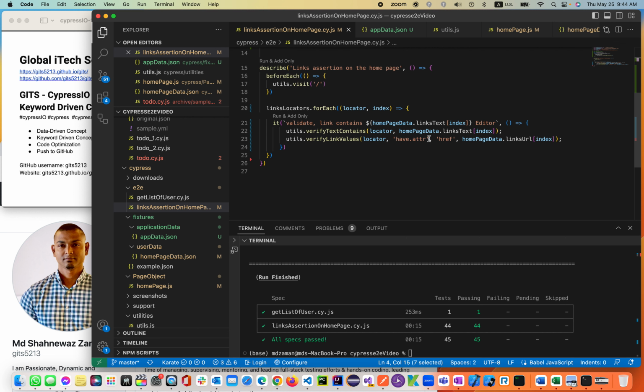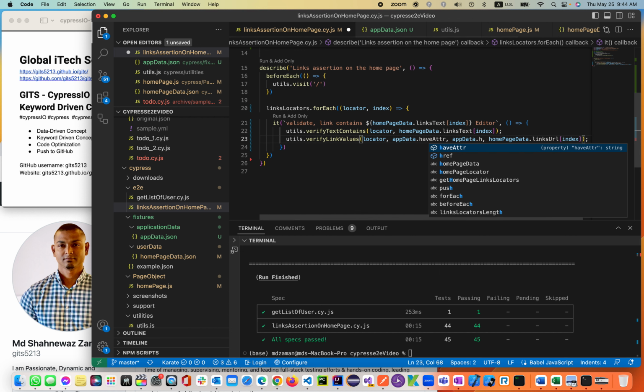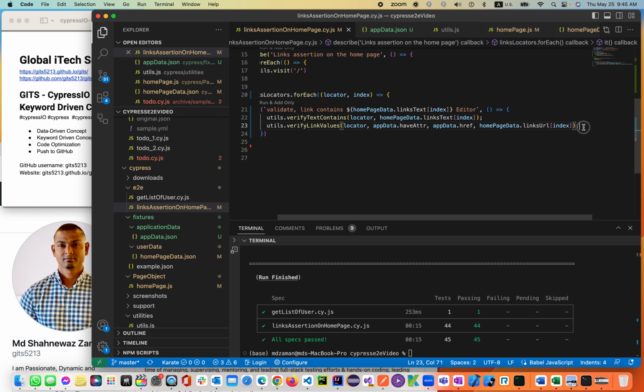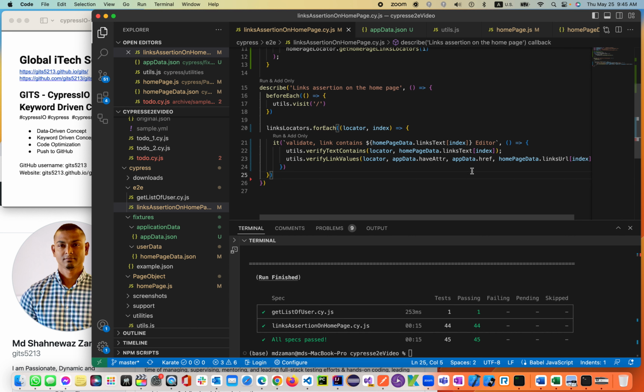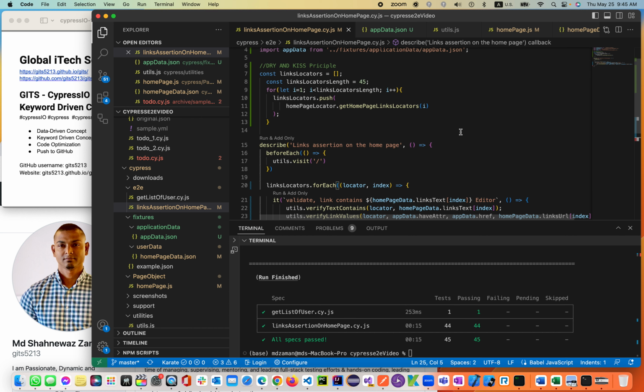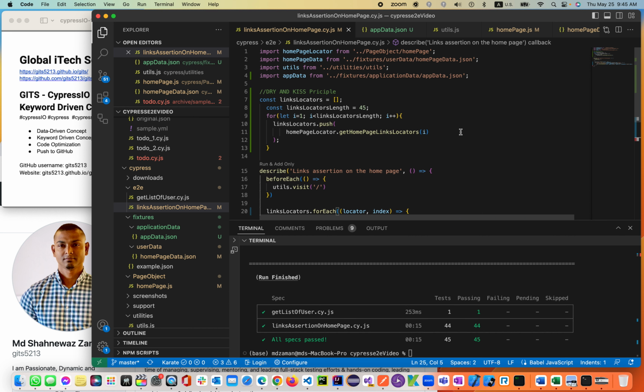You can pass it over here, appData.haveAttribute, appData.href. That's it. So you see there is no more hard-coding inside the test case for the entire 45 test cases. This is how we keep it simple, how gorgeous the test case looks, all 45 test cases, and pretty much maintainable.